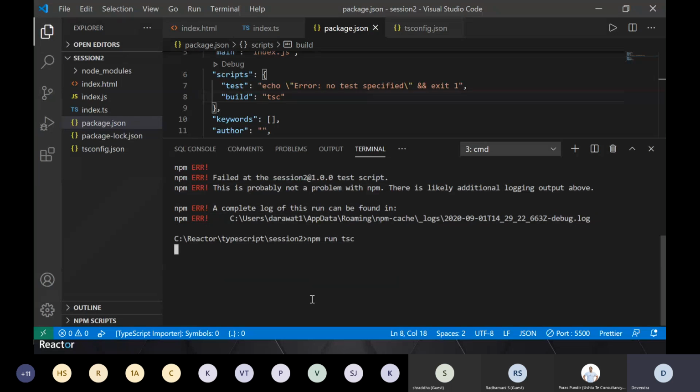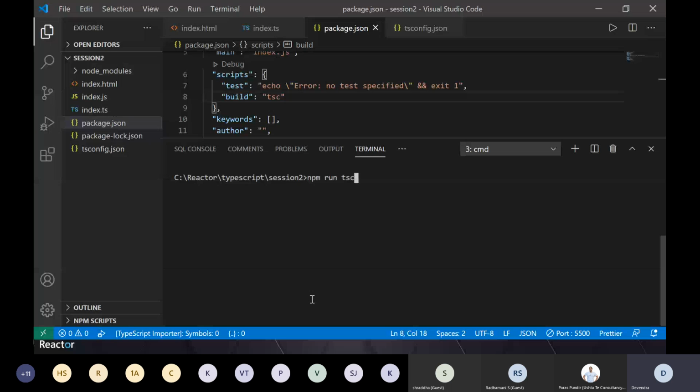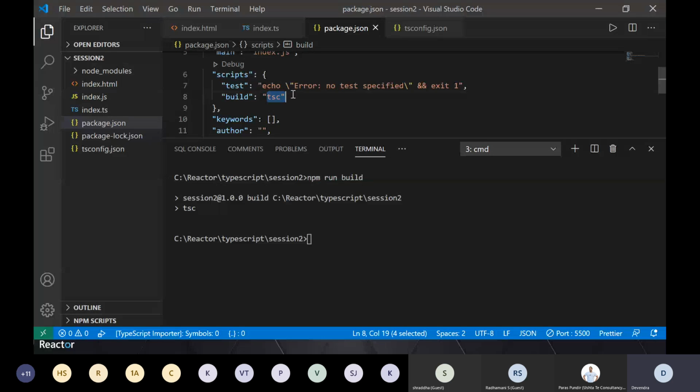Oh sorry, not tsc, it will be npm run build. So it will end up executing those commands which you are writing here, right? So this is very important. Again, it's not required from a TypeScript perspective, but it will help you to structure your project properly and run your application efficiently. Okay, so this is about setting up your project.